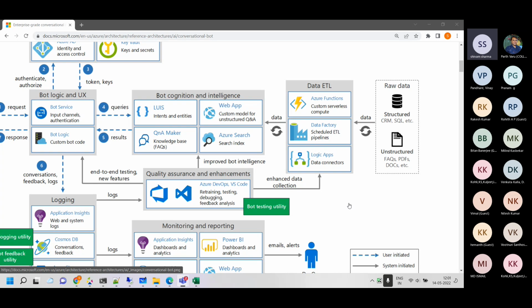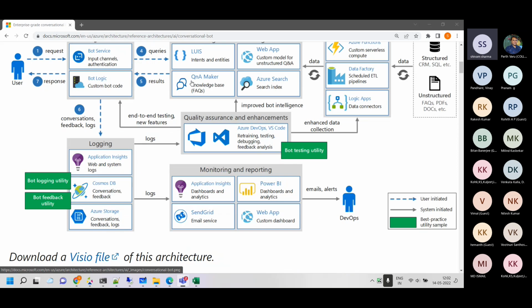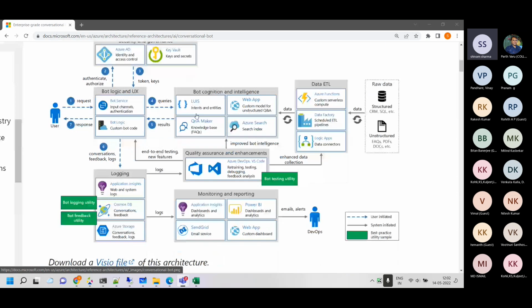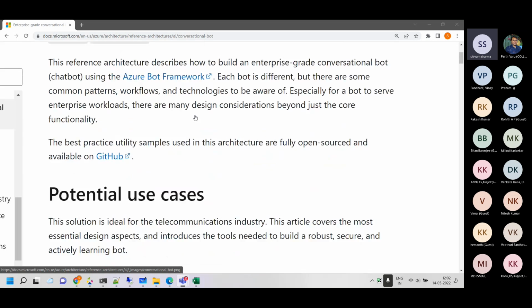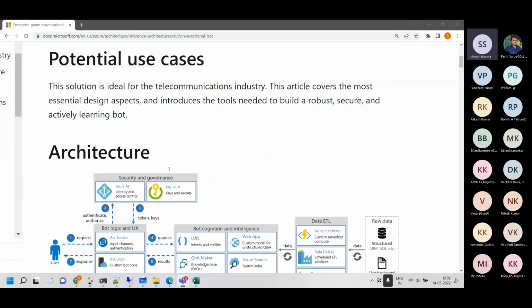So that is somewhere the enterprise grade chatbot is where we can automate that part as well with Data Factory, which is an ETL and ELT tool. This is what we have achieved, more or less around 80% of this conversation chatbot. And this is the one which is called the enterprise grade chatbot.